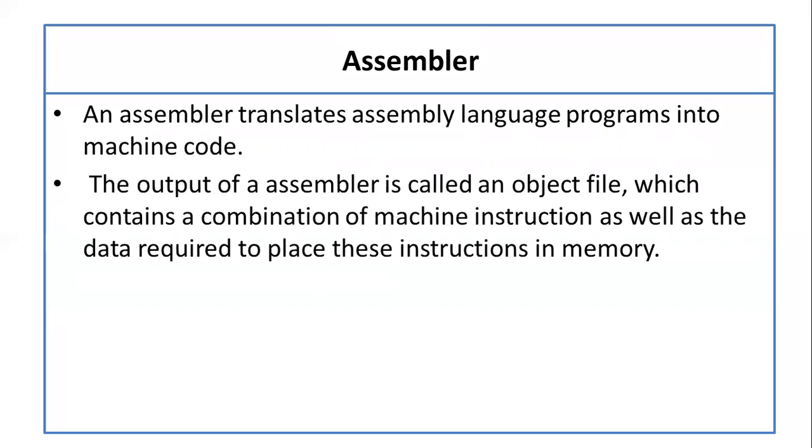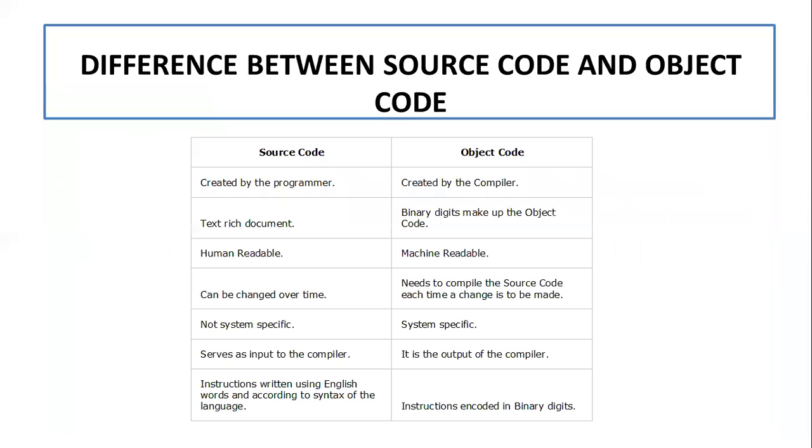The output of an assembler is called an object file, which contains the combination of machine instructions as well as the data required to place these instructions in memory. It means it will create one object file, which will be in machine language form. So this is the use of an assembler. Now we have seen three language processors: compiler, interpreter, and assembler. The assembler is generally used in assembly language. On the other hand, the compiler and interpreter are used in higher-level languages to compile or interpret your program.